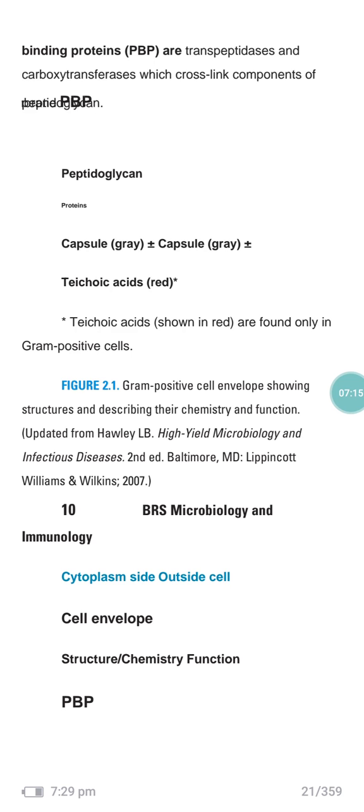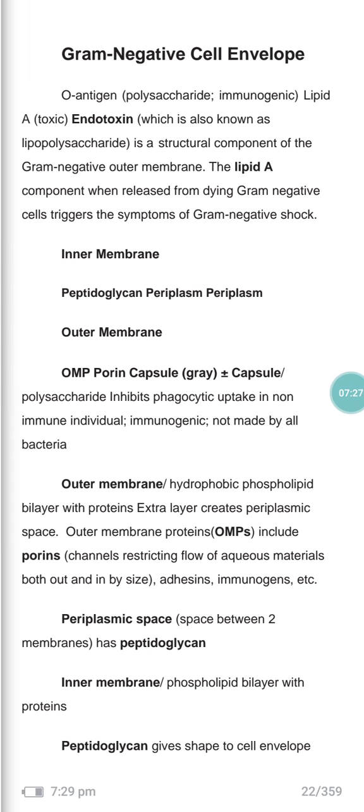Teichoic acids are found only in gram-positive cells. This is the gram-positive cell envelope, showing the structures and describing the chemistry and the functions. Gram-negative cell envelope: O antigen, polysaccharides, immunogenic. Lipid A, which is the endotoxin, is also known as lipopolysaccharide. This is a structural component of the gram-negative outer membrane. The lipid A component, when released from dying gram-negative cells, triggers the symptoms of gram-negative shock.